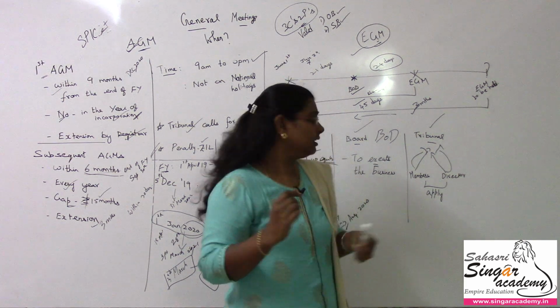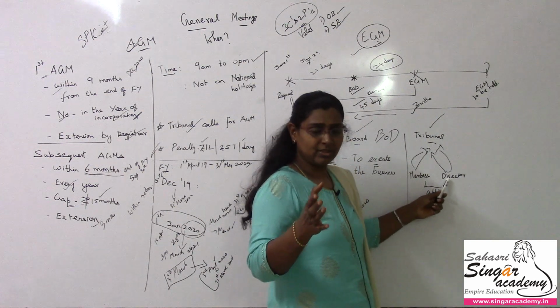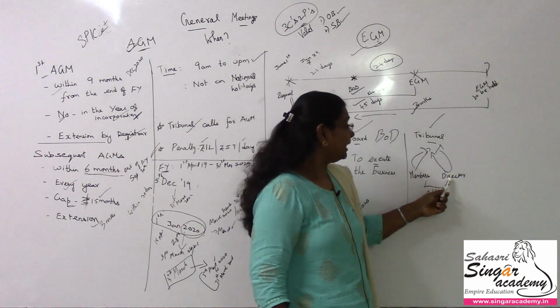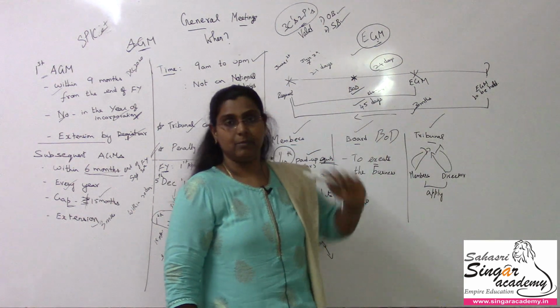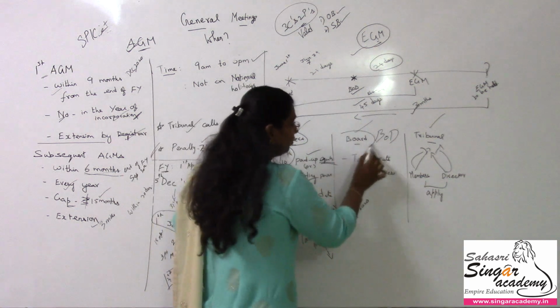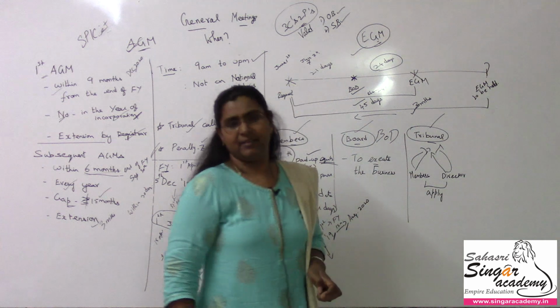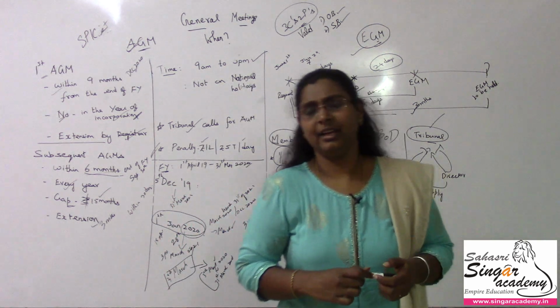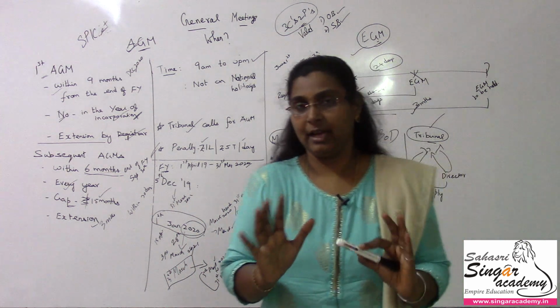In this case one director cannot call an annual general meeting or extraordinary general meeting. In that case, one director can apply to the tribunal for conducting this EGM. So there are 3 authorities. One is the members can call the EGM, the board can call the EGM, or the tribunal can call the EGM.